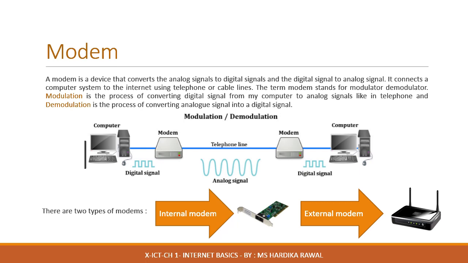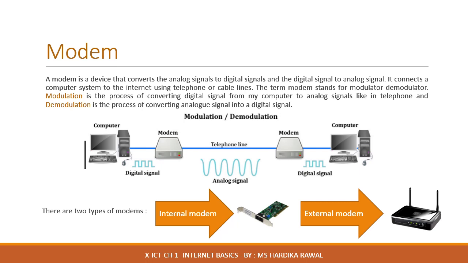Modulation is the process of converting digital signals from a computer to analog signals, like in a telephone. Demodulation is the reverse process. That means it is the process of converting analog signals to digital signals. Modems provide the primary link between the ISP and your computer.